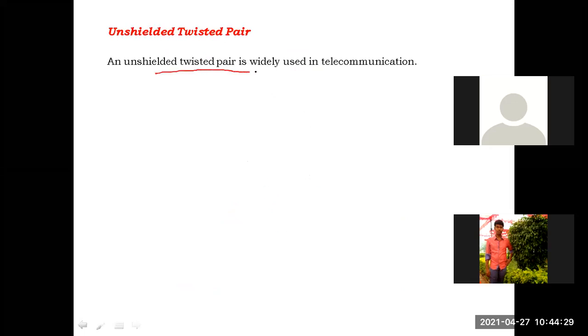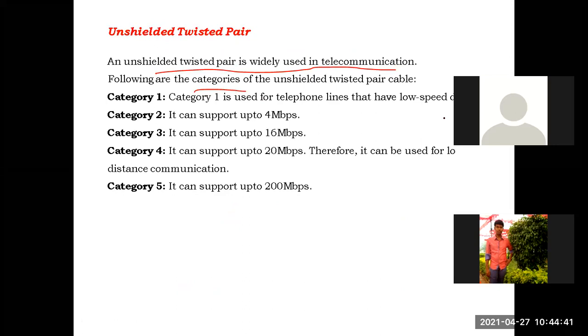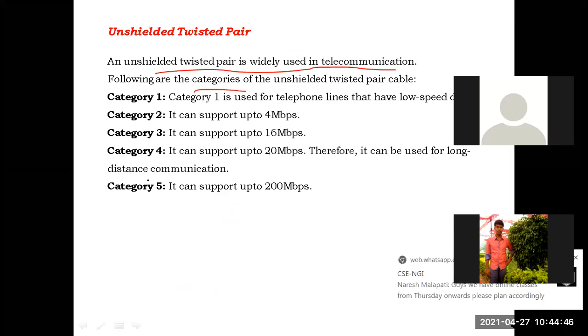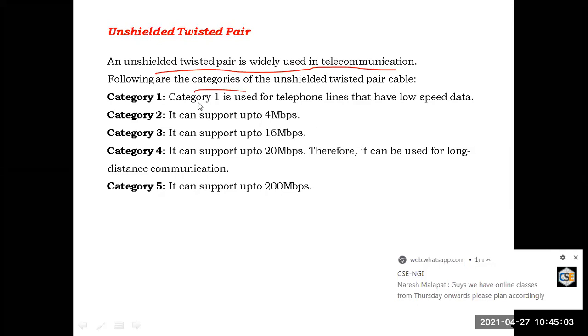This unshielded twisted pair cable is widely used in telecommunications. There are many categories in the unshielded twisted pair cables. Majorly we are giving five categories here, but not exactly only five. More than five categories are also available. Based on their bandwidth, the categories are increased.